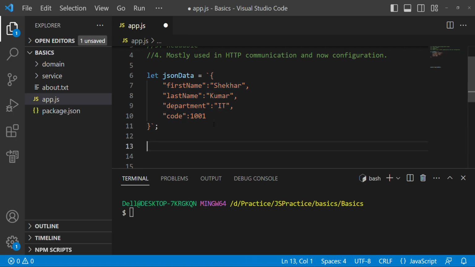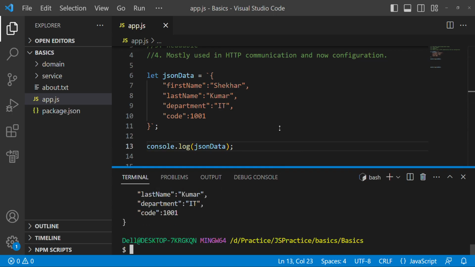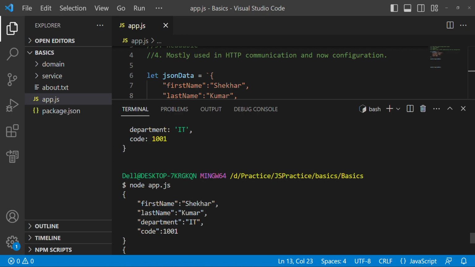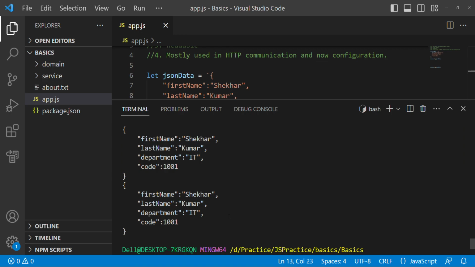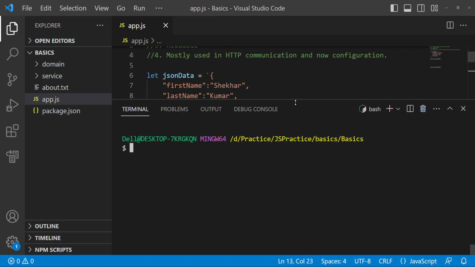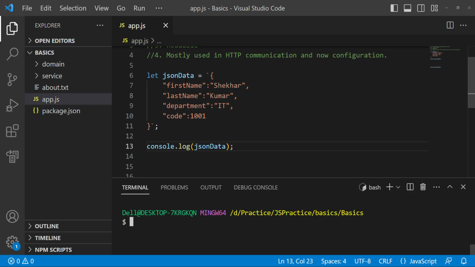But before converting, we are just going to print this with console.log, the JSON data, and see how it looks. It's looking like this. Now we are going to convert this JSON string into an object, and I will tell you why I'm going to convert it into an object.